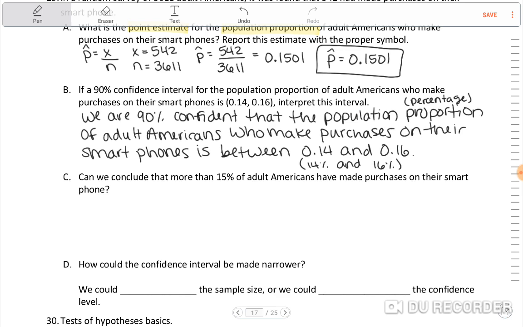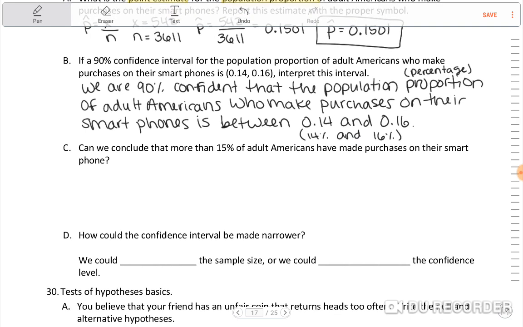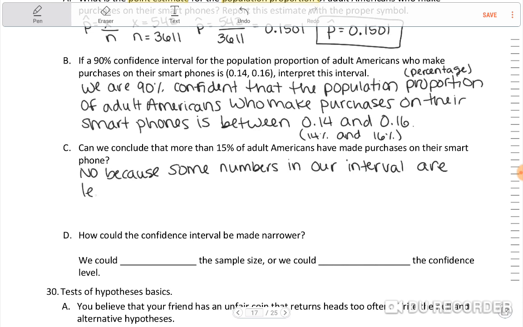So when we say percentage between 14 and 16%, no, we can't conclude that more than 15%, because some numbers in our interval are less than 15%. Okay, because it could be 14%, right? That's included in our interval.